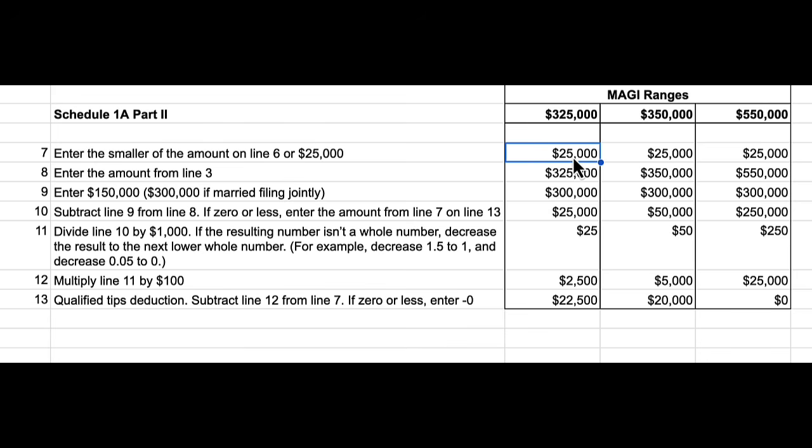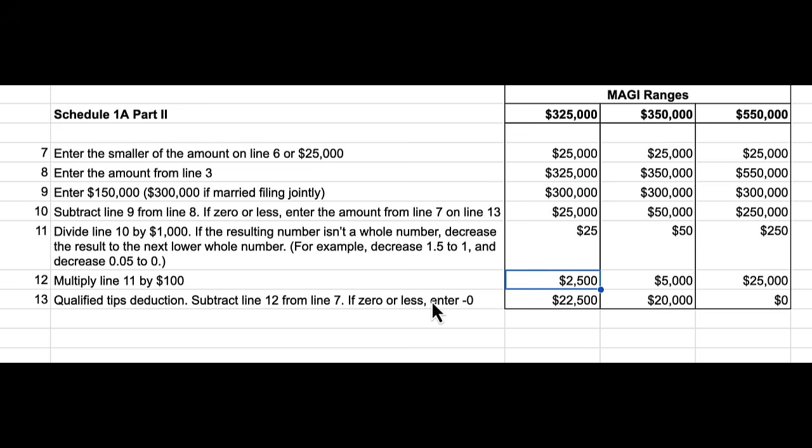So you would put the $25,000, which is the maximum tip deduction allowed. Remember, we assumed you had 30,000, but the maximum is 25,000. Then we would enter your modified adjusted gross income from line 3 in part 1 that we calculated. In this case, it's 325,000, not the 300,000 or the 250 we calculated under the first scenario. And then because the threshold is 300,000, line 10 asks us to subtract the 300,000 from the 325, giving us a $25,000 difference. Then it asks us to divide line 10 by 1,000, giving us 25. And then in line 12, it asks us to multiply line 11 by 100 to get to the 2,500.